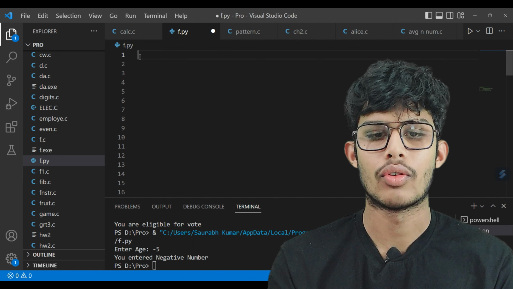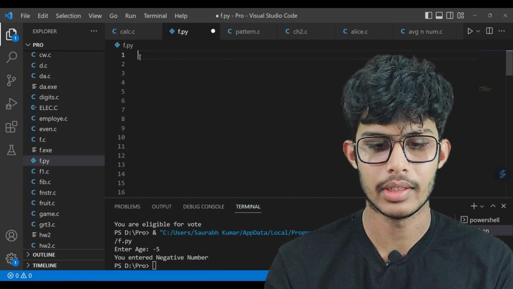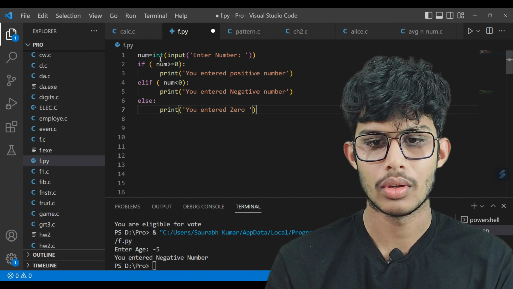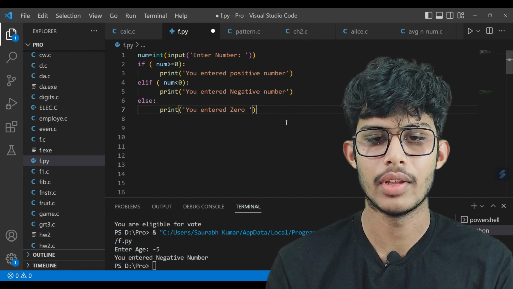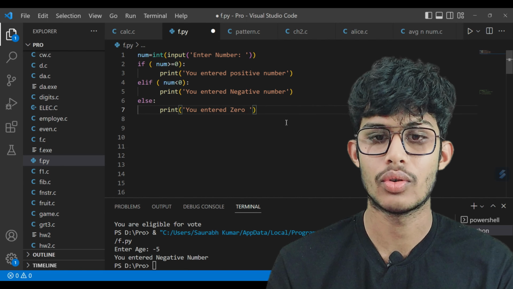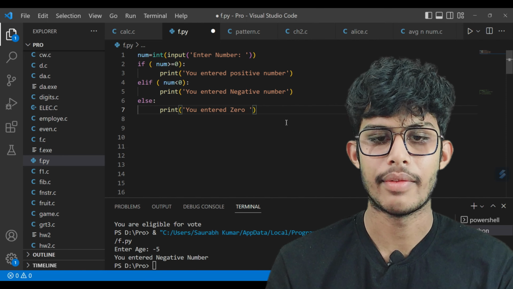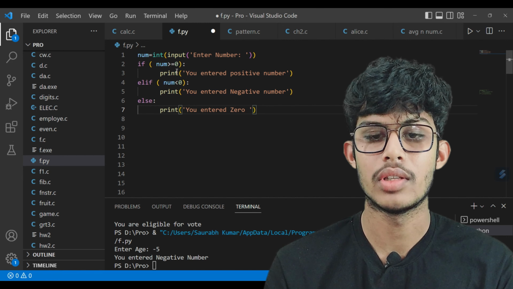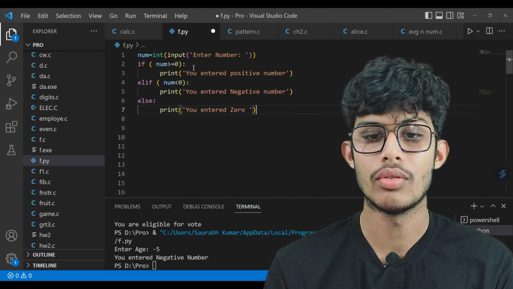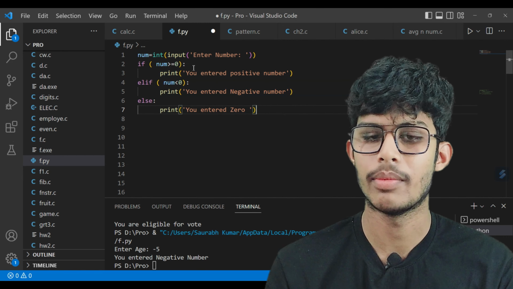Now I have copied the code from the example and I am going to paste it here. This was the code in which there is a num variable of integer type, in which the user is asked to enter a number, and after that there is an if statement with the condition num is greater than or equal to 0. If this condition is true, then we print "You entered a positive number".